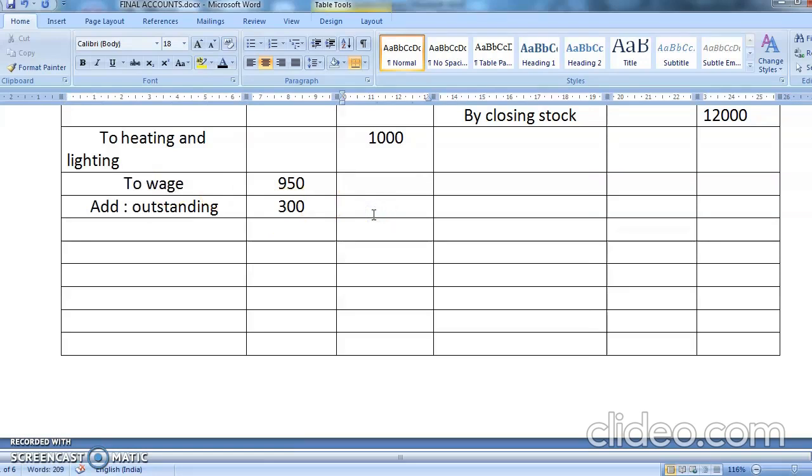Okay, what is the total of this? It is 1,250. Okay, where will the second effect come?